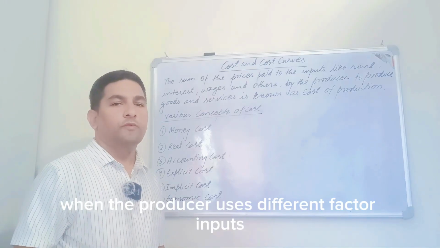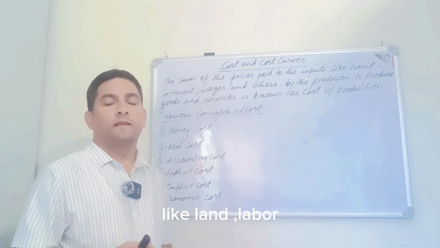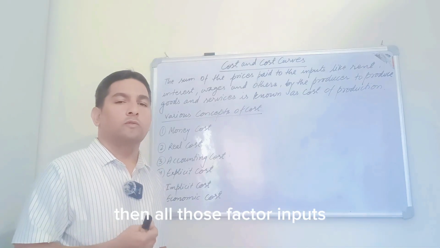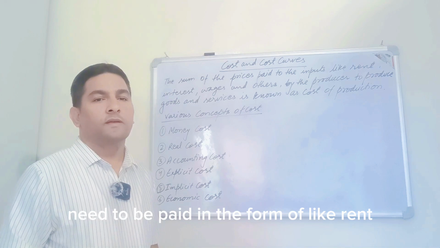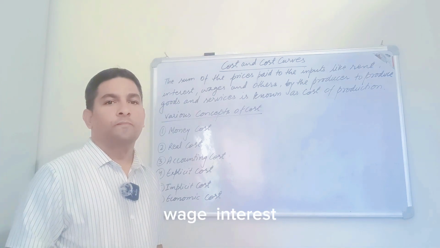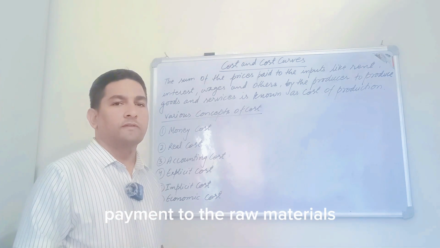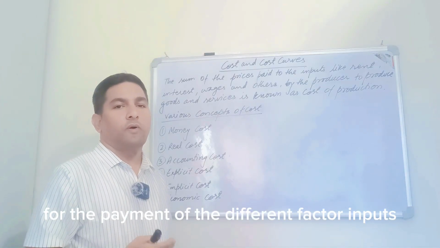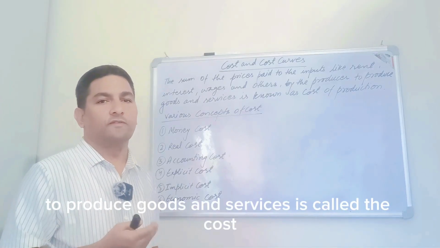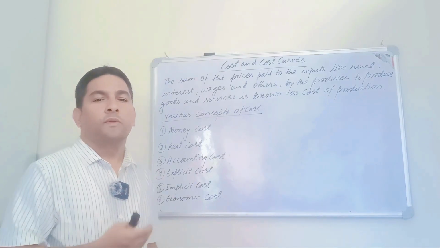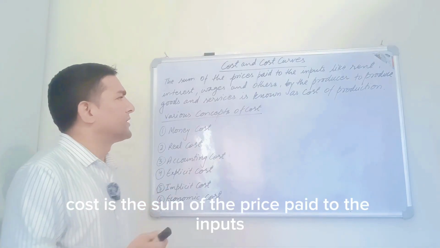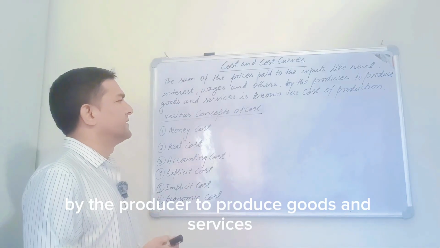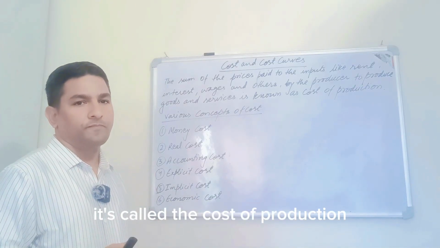When the producer uses different factor inputs like land, labor, capital, organization to produce goods and services, then all those factor inputs need to be paid in the form of rent, wage, interest, payment to the raw materials. So all the expenditure that the producer does for the payment of the different factor inputs to produce goods and services is called the cost. In other words, cost is the sum of the price paid to the inputs like rent, interest, wages, and others by the producer to produce goods and services. It's called the cost of production.